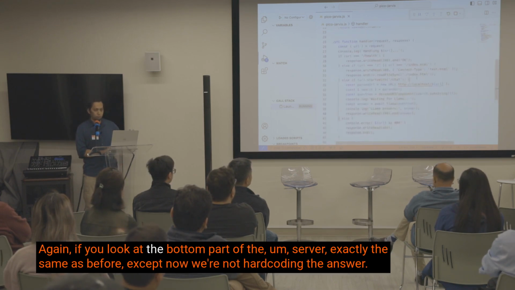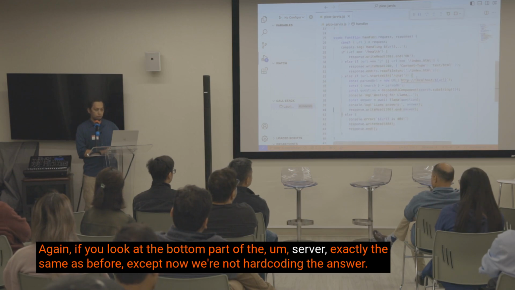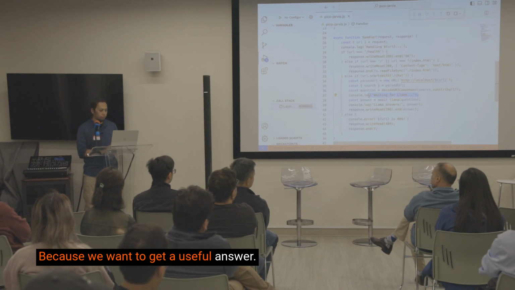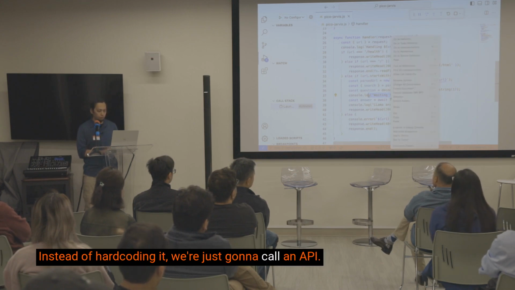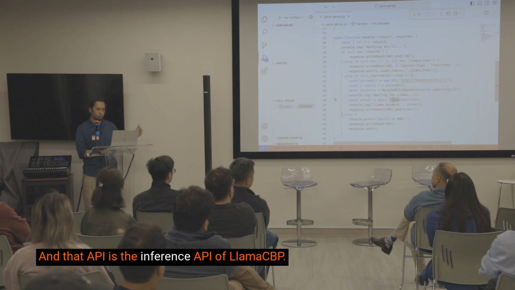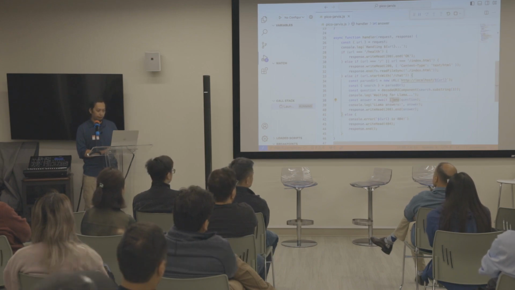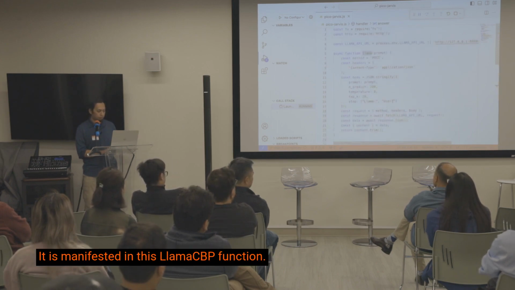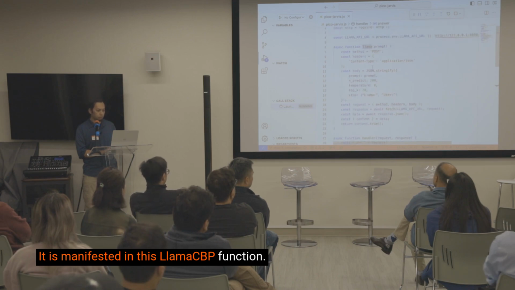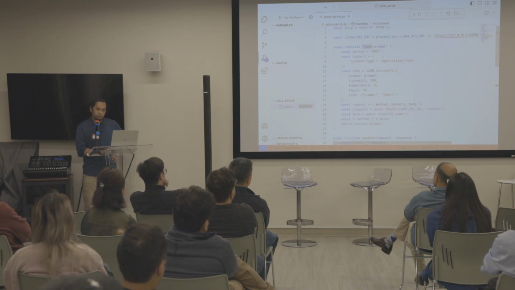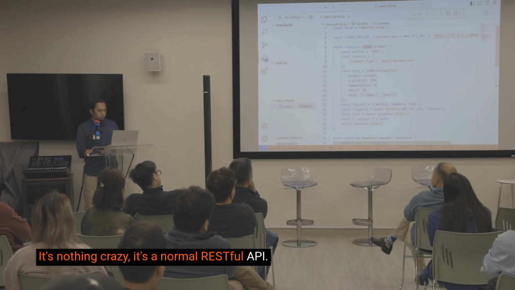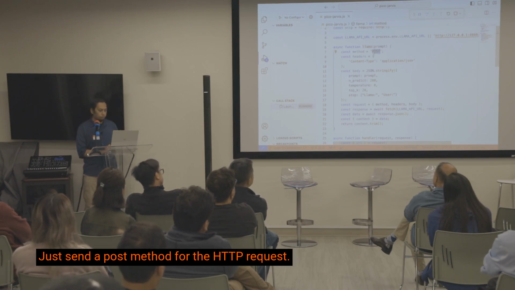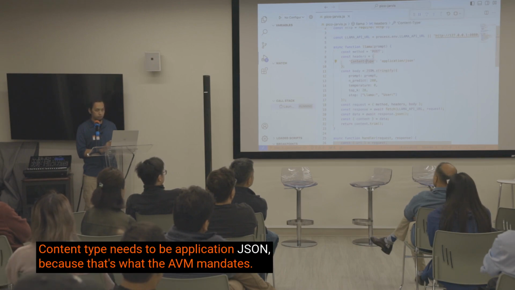Again, if you look at the bottom part of the server, exactly the same as before, except now we're not hard coding the answer because we want to get a useful answer. Instead of hard coding it, we're just going to call an API, and that API is the inference API of Llama CPP. It is manifested in this Llama function. It's nothing crazy, it's a normal RESTful API. Just send a POST method for the HTTP request. The content type needs to be application/json because that's what the API mandates.